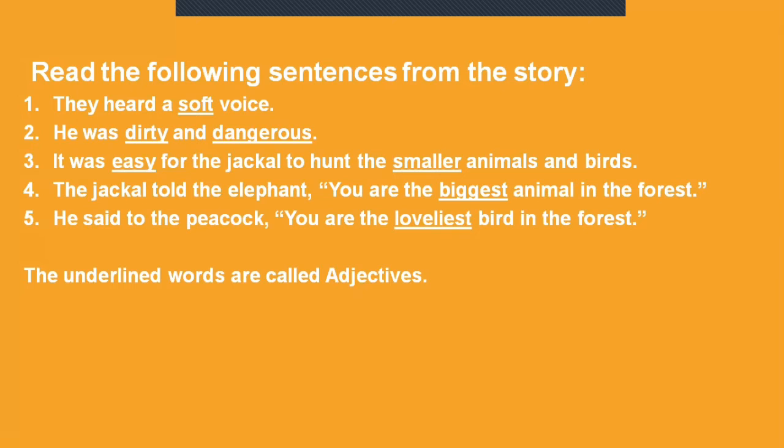Fourth sentence, the jackal told the elephant, you are the biggest animal in the forest. Look at the fifth sentence. He said to the peacock, you are the loveliest bird in the forest. The biggest, the loveliest are the describing words. So the underlined words are called adjectives.